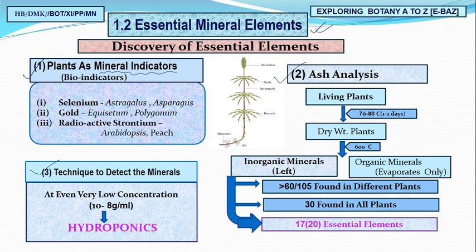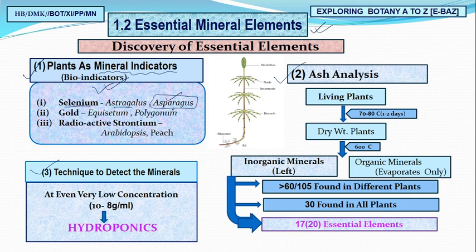So we must know about plants as mineral indicators. This is called bio indicator. Yes, it is also given in our Gita, the Gita of NEET, I mean NCERT. We have three important examples. Selenium: whenever you get a plant, Astragalus, as well as asparagus. You all know about asparagus from morphology also.